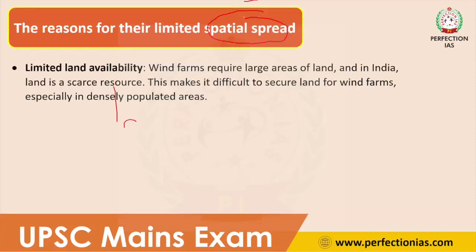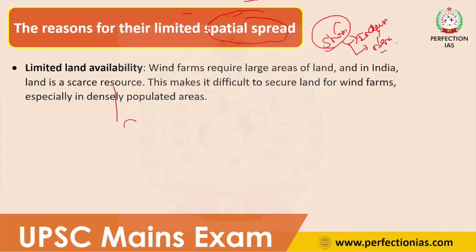So the first thing is limited land availability. In India, there is a shortage of land. Many lands were converted for industrial purposes, and in rural areas many lands were employed for agriculture activities.